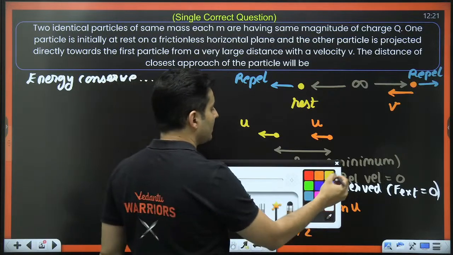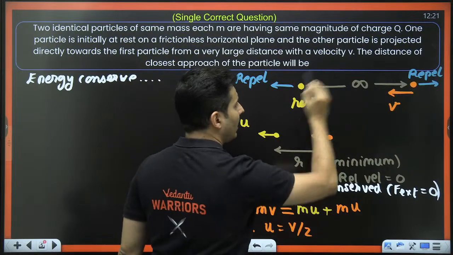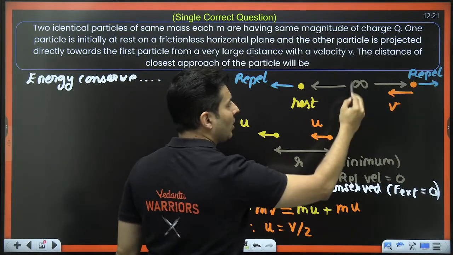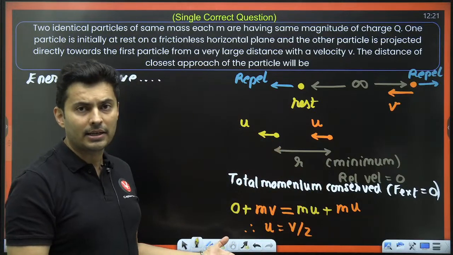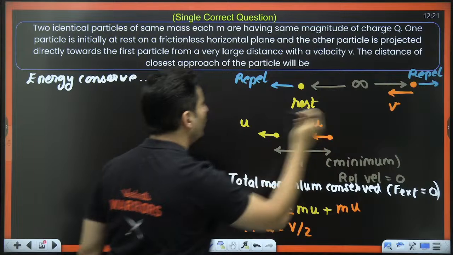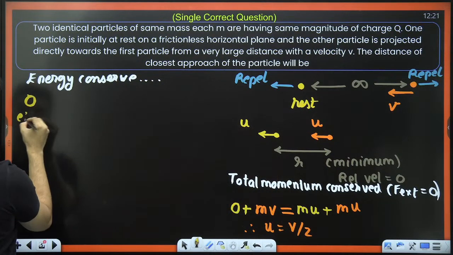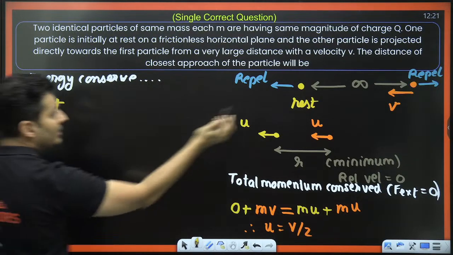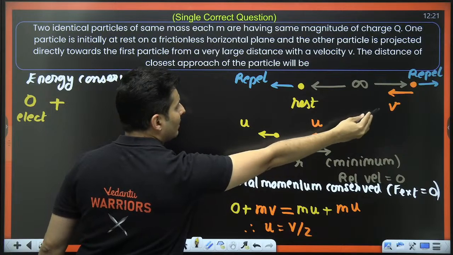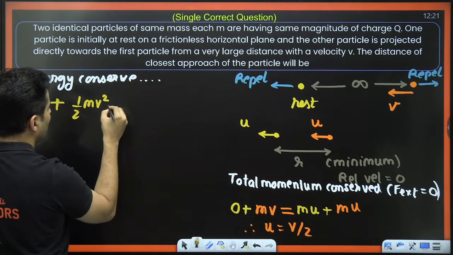So what are the energies? Let's write it down. Initially, the system does not have electrical energy because of the infinite separation, far away distance. What about kinetic energy? This guy has no kinetic energy. That guy has kinetic energy, which is half mv square.